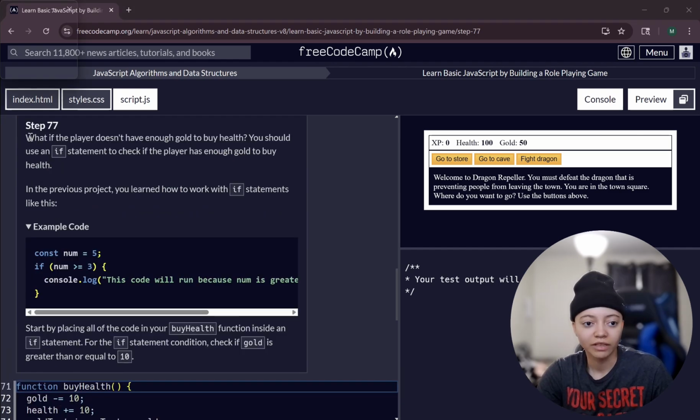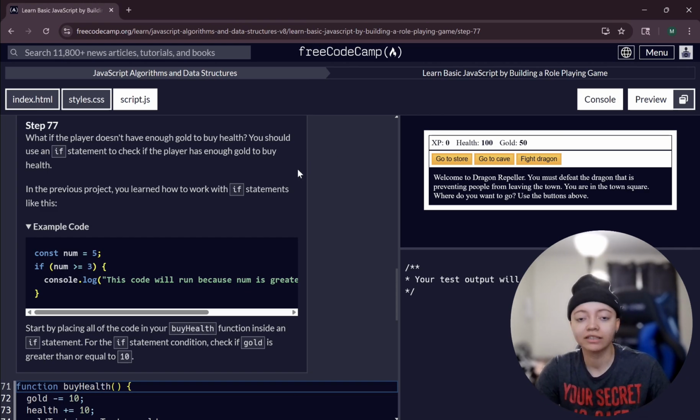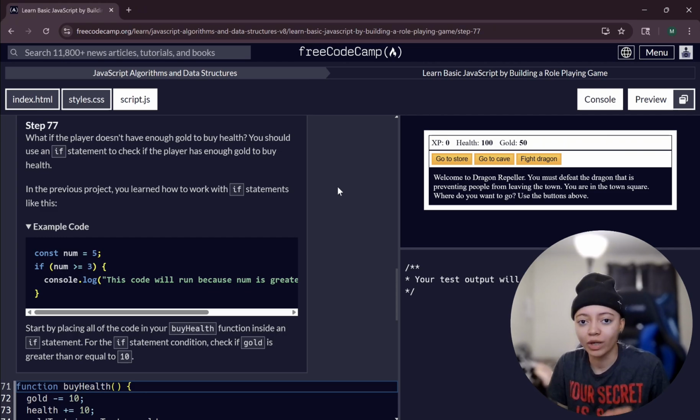Now we are on step 77. What if the player doesn't have enough gold to buy health? Okay, perfect. This is actually a really good question, and honestly, I kind of want to write that down right now, but I'll give it a second. Those are the questions I need to have when I am creating things.